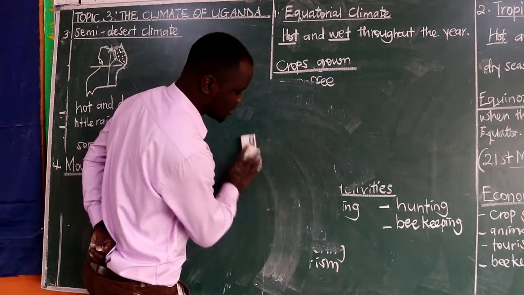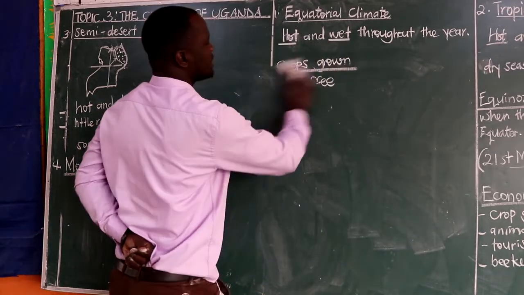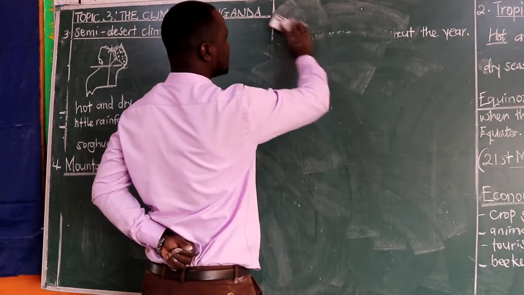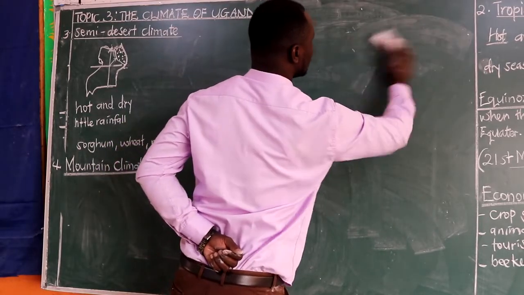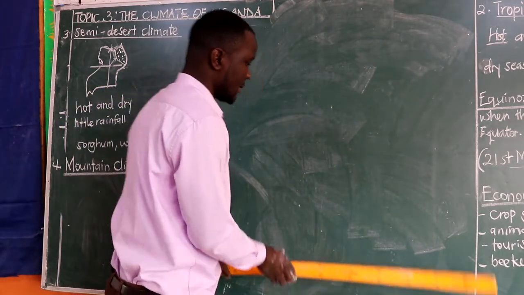They contribute towards the climate of an area. How? We say mountains help in rain formation. That helps to modify or to determine the climate which is in an area.